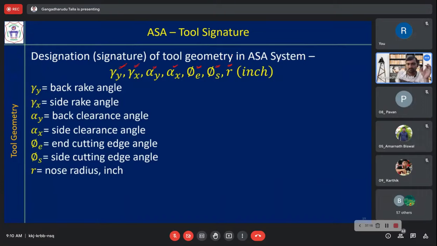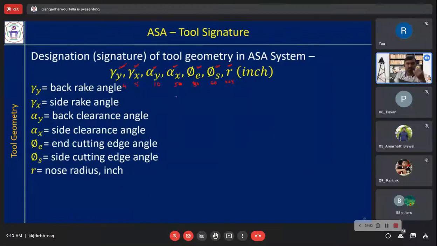Tool is represented like that only. Some angles will be given in this sequence. For example, I am giving some very random values, some 50, 40, 50, 40 are there here only. The remaining angles will be very small. 5, let us say, maybe 30, some 60, for example. Some nose radius, maybe a very small value, 0.05 inches. So this kind of sequence will be given.